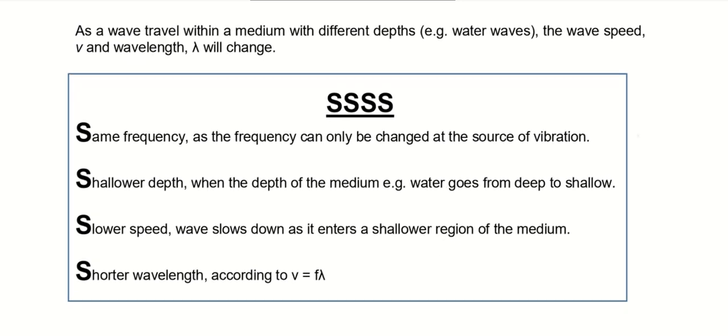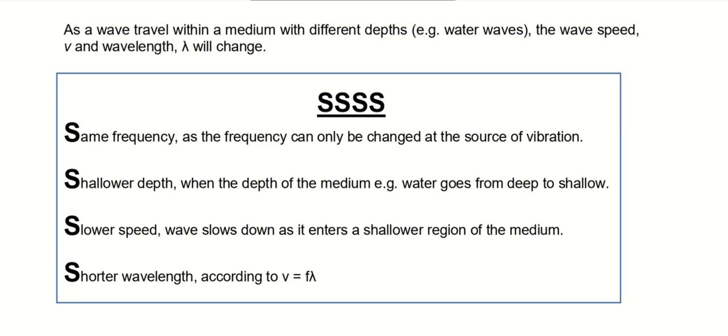Okay, so we learned about this formula V equals F lambda. That means using the frequency of the wave and the wavelength of the wave, we are able to find the speed of the wave. Okay, this was covered in the second video. However, this is based on the wave passing through a medium that is of a constant depth.